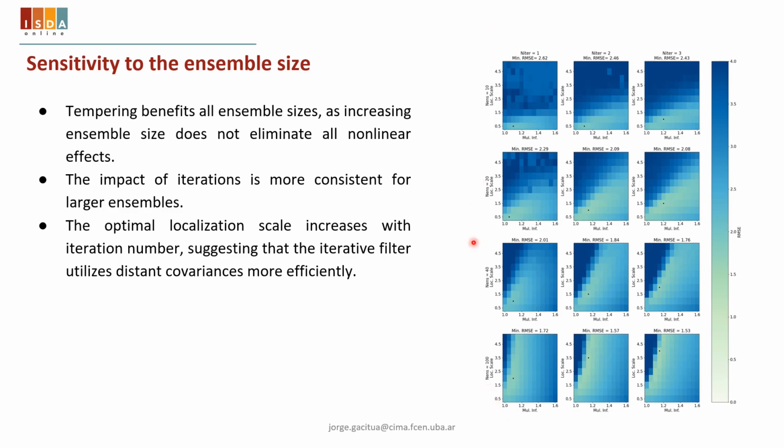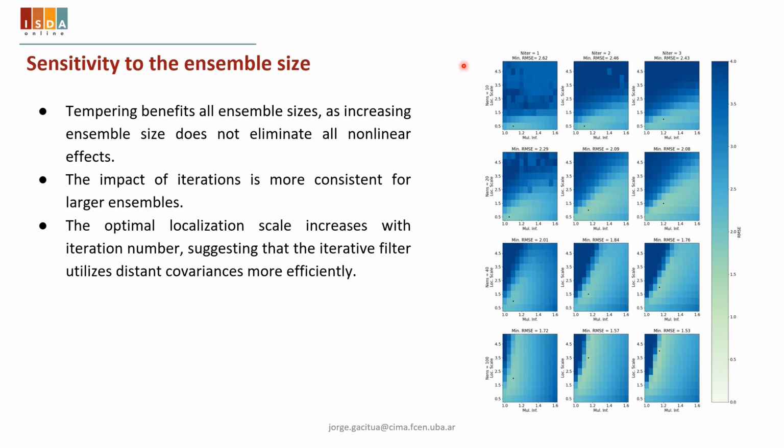Again, in this figure, in the first column, we see the normal LTKF. In the second column, we see the LTKF with 2 iterations. And in the third column, we see the LTKF with 3 iterations. And in the different rows, we see the different ensemble sizes: 10, 20, 40, and 100. The results show that the positive impact of tempering can be found for all ensemble sizes, since increasing the ensemble size does not help to avoid the detrimental impact of non-linear observation operators upon the performance of the filter.